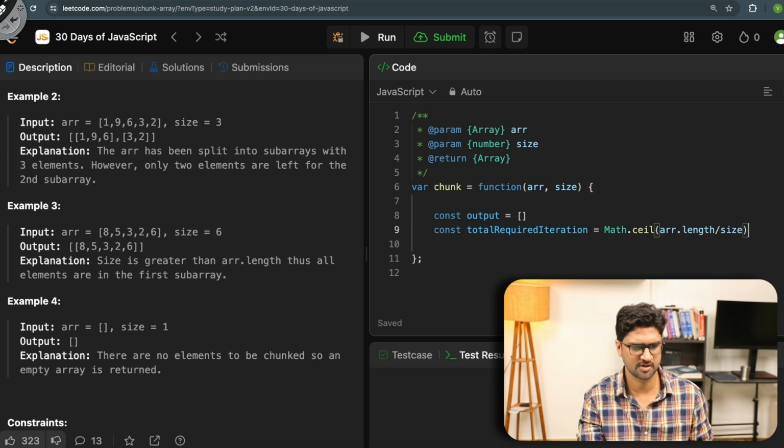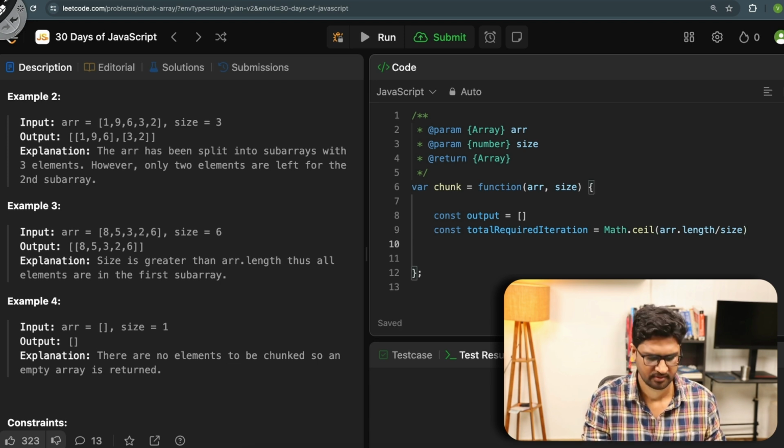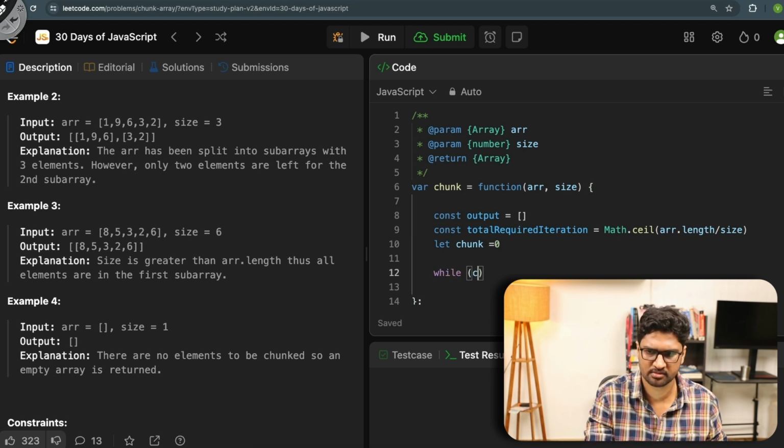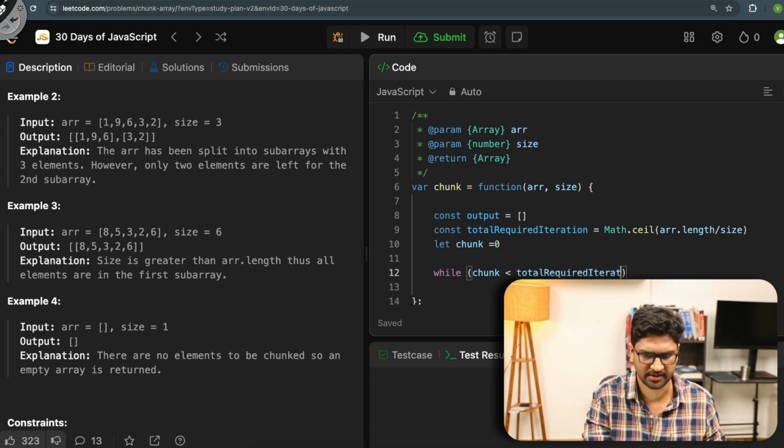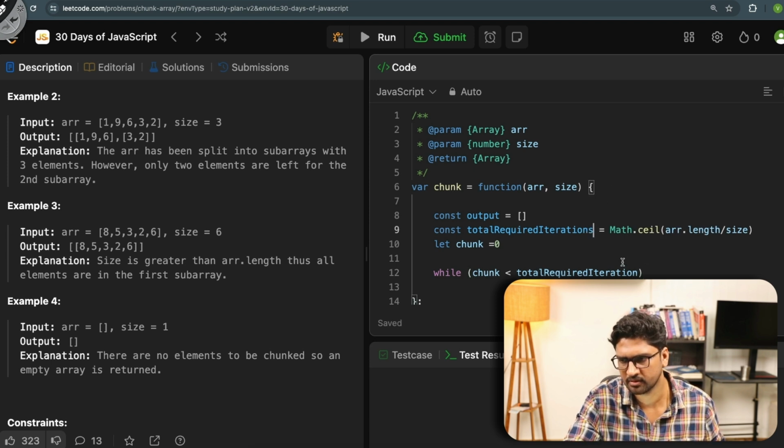That many iterations I'll need. Fair enough. Now let chunk equals to 0, while chunk is less than total required iterations. Make it plural.